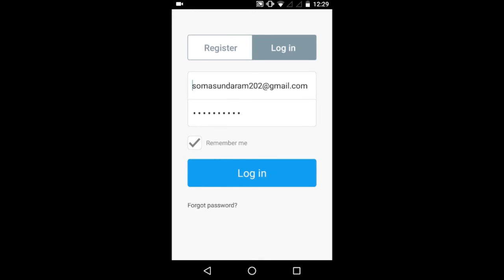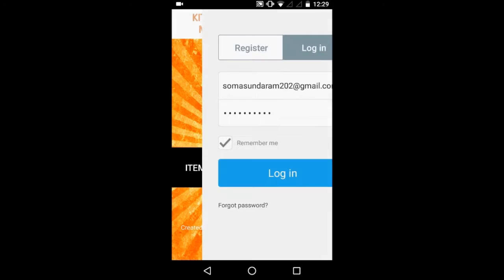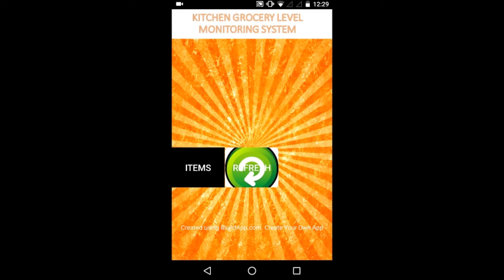Here we provided two buttons, that is items and refresh. Refresh is used to refresh the whole data. While going into the items menu, you can see sugar, salt, oil, gas cylinder.